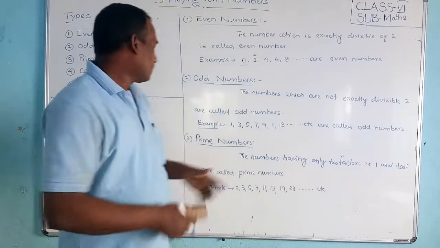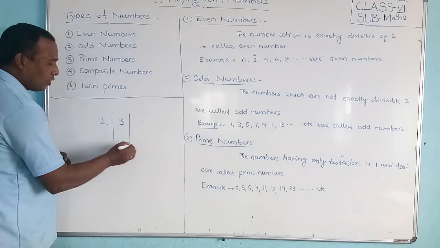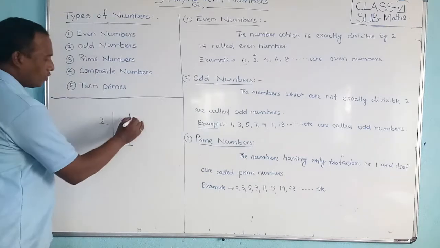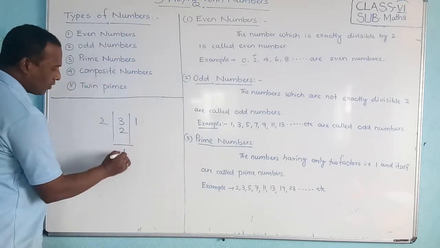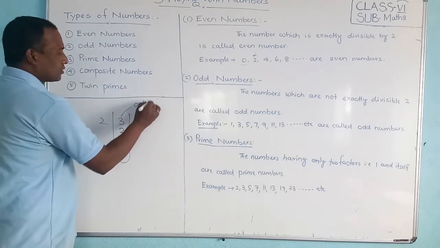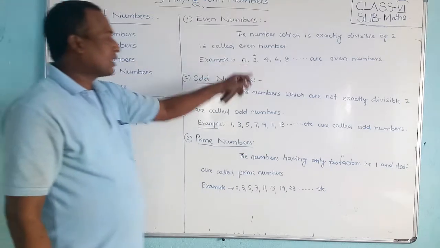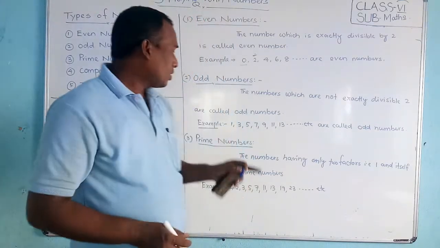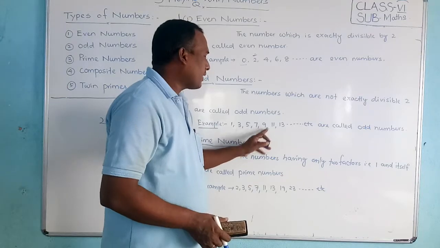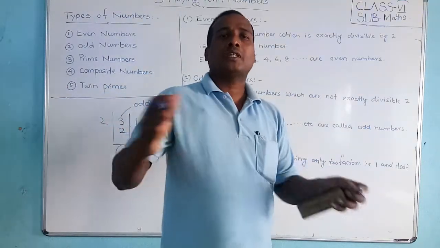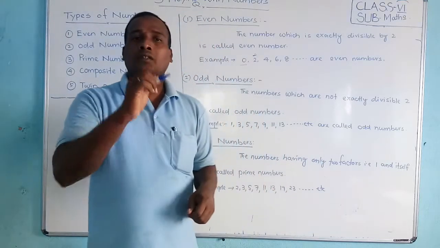Now we have to divide by 2. If it is divisible by 2, then it is even. If not divisible, then it is odd. So 2 ones are 2, remainder 1. So if remainder is coming, then this is odd. Are you clear? So 3 is an odd number. Similarly 5, 7, 9, 11, 13, 15, 17. So one by one, if you see the numbers, compulsory you will get an odd number.